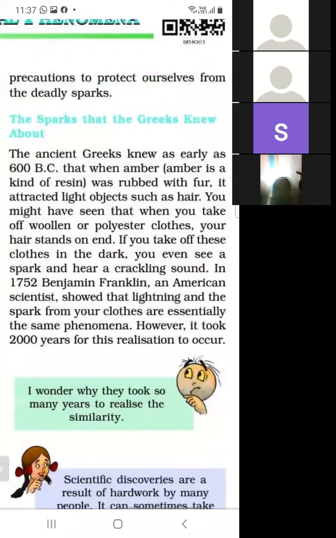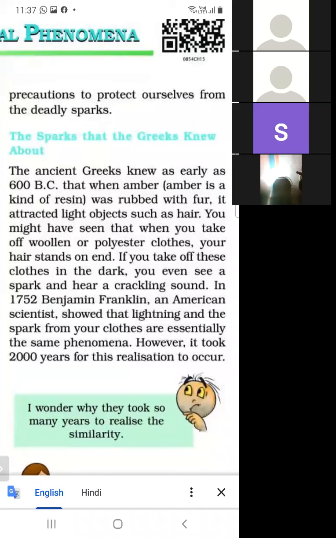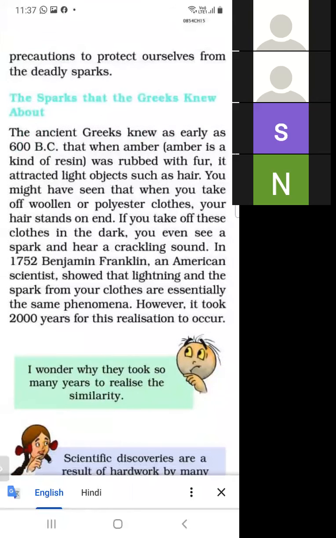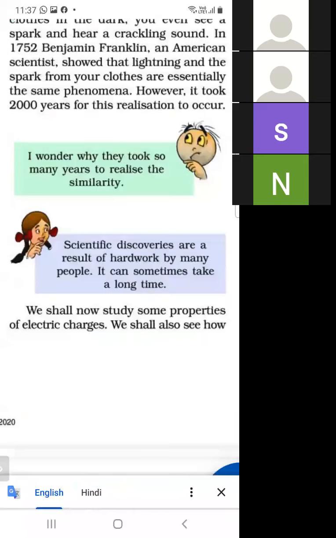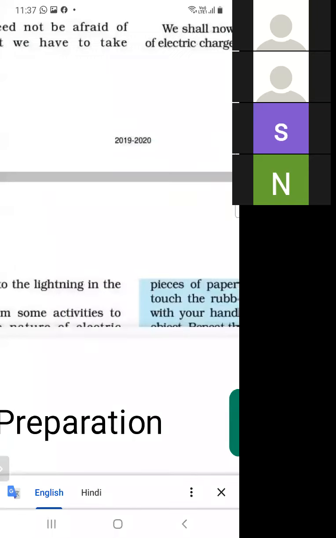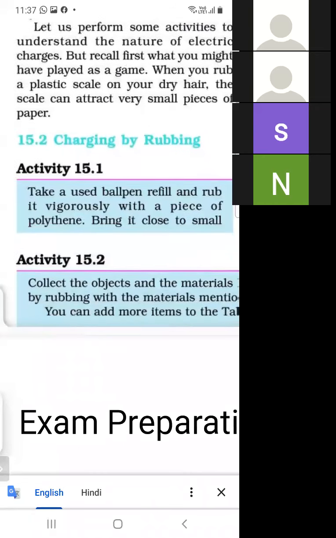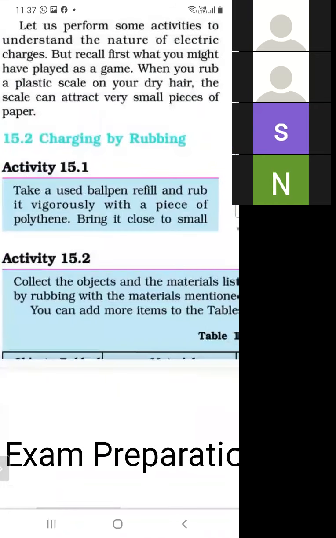Who is Benjamin Franklin? He was an American scientist in 1752. He showed that lightning and the spark from your clothes are the same phenomenon. But people did not trust this, and they realized it only after 2000 years. There are two types of charge: positive charge and negative charge.